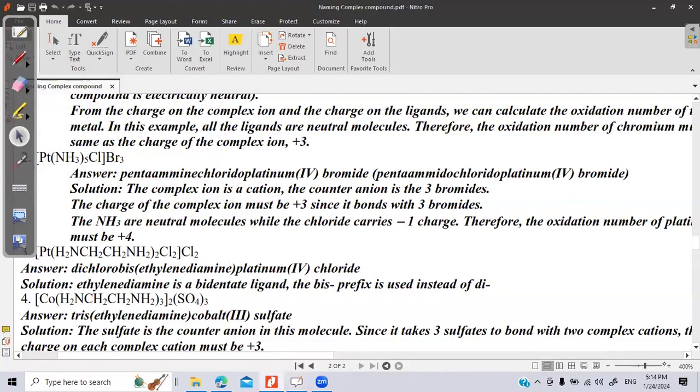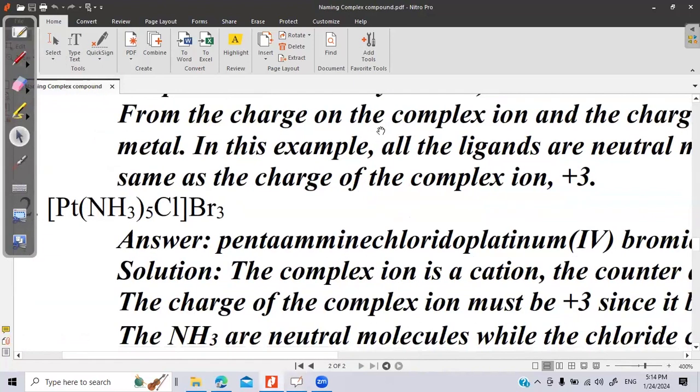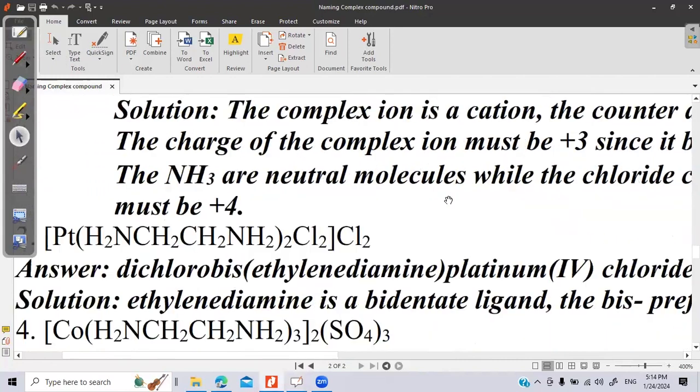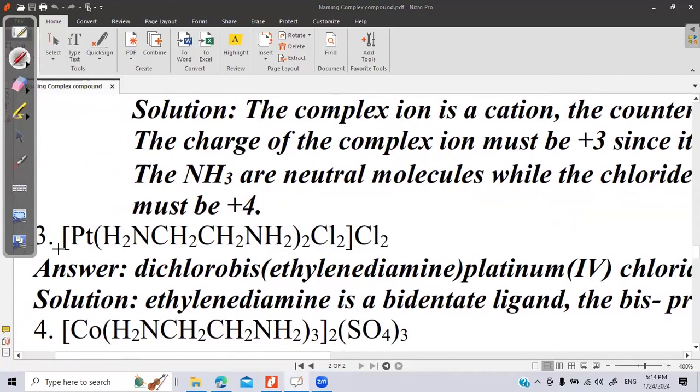Another example. Again, look at here, platinum, cationic example. That will be positive 2 charge of the complex because chlorine is 2. This comes from the charge on the coordination complex entity.